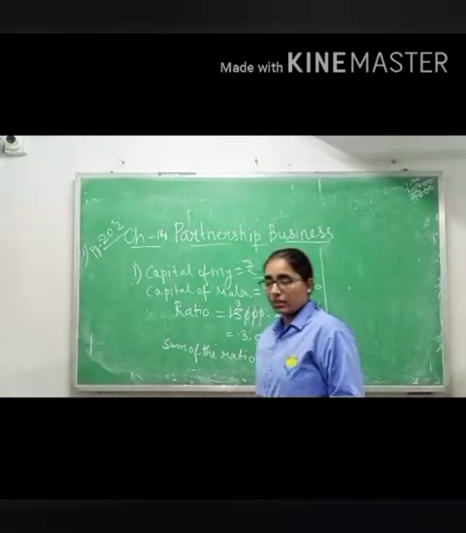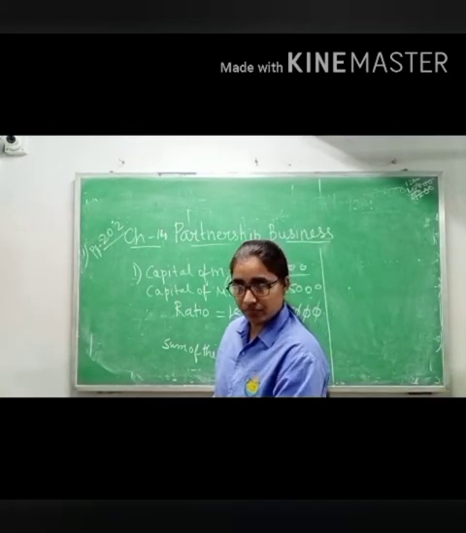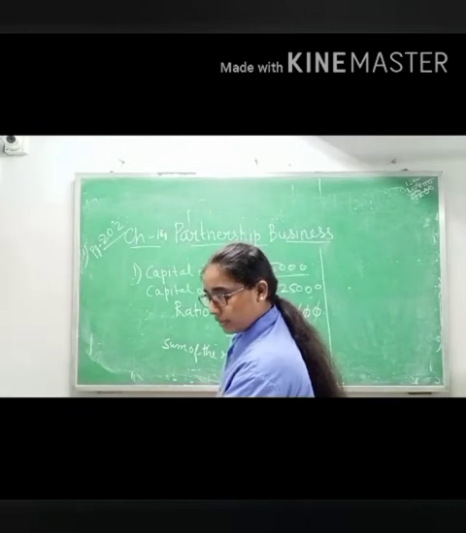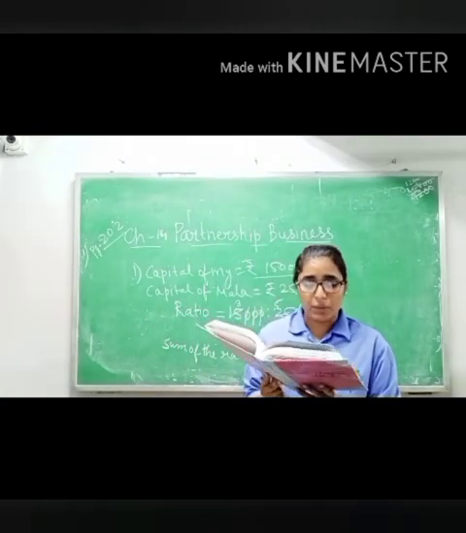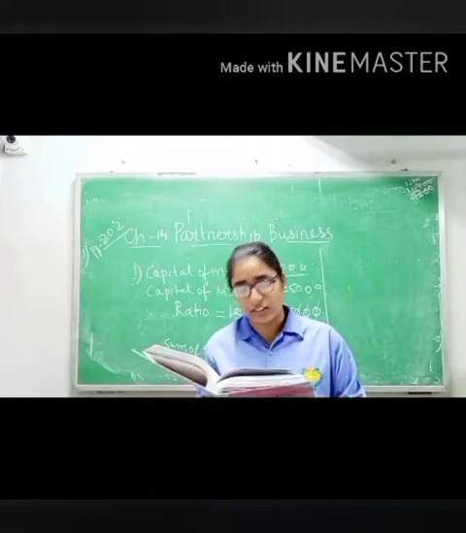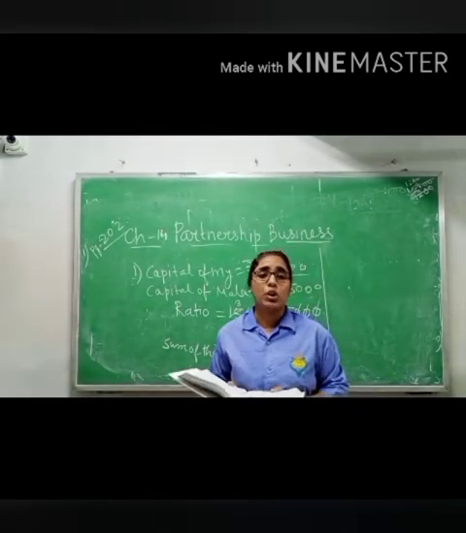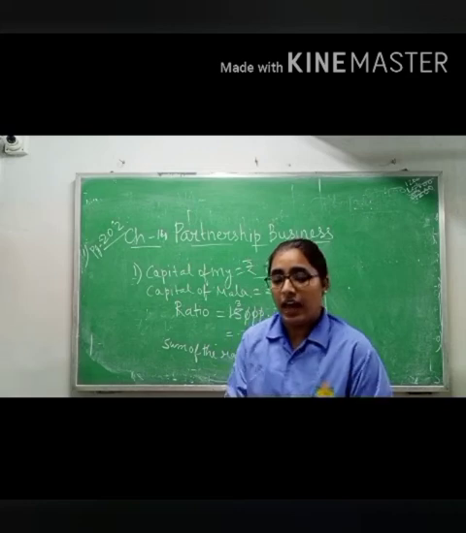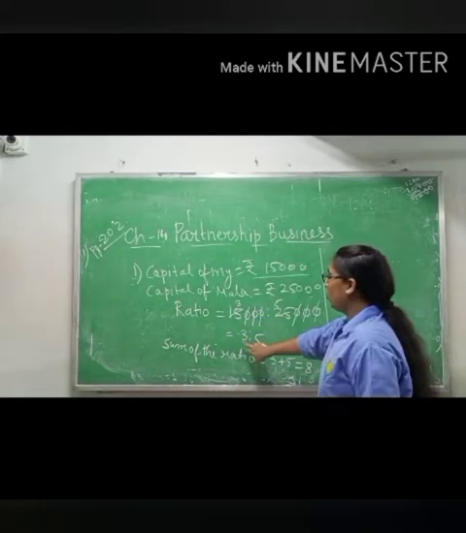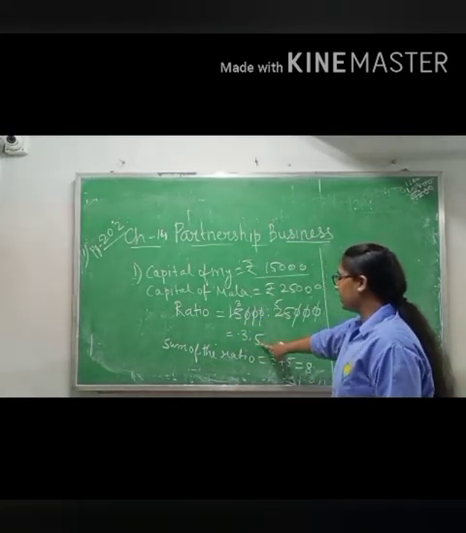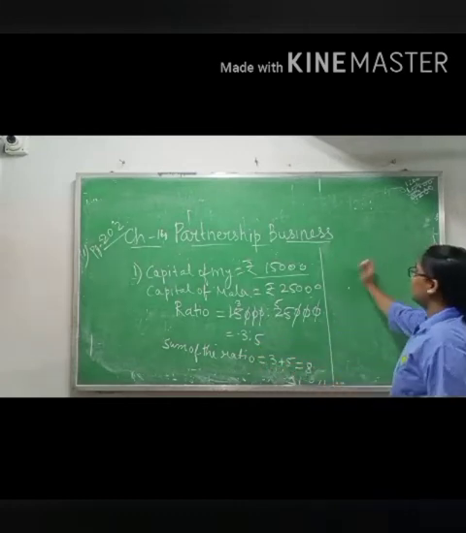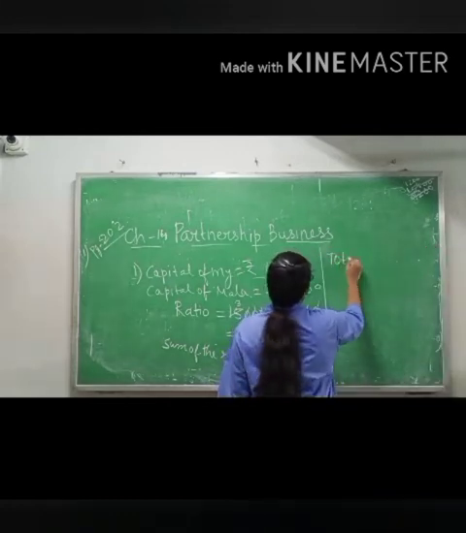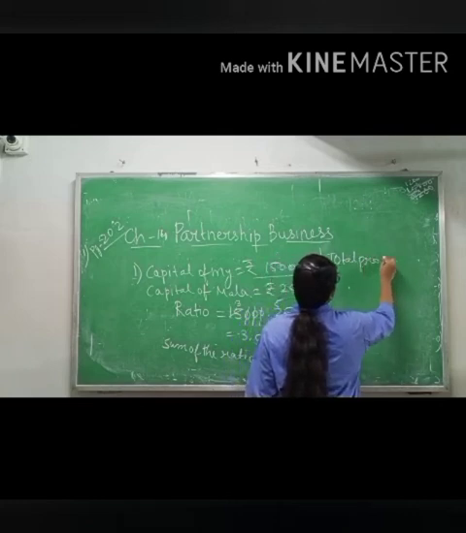After adding this, you have to read the question again, because in the second line it is given, if we make a profit of rupees 16,800 in a year. What is the total profit? 16,800. The ratio of mine is 3 and the ratio of my friend is 5. Sum of the ratio is 3 plus 5. Then total profit.